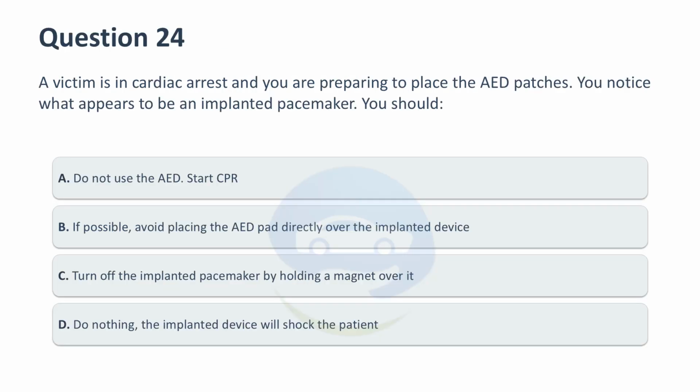A victim is in cardiac arrest and you are preparing to place the AED patches. You notice what appears to be an implanted pacemaker. You should: A. Do not use the AED. Start CPR. B. If possible, avoid placing the AED pad directly over the implanted device. C. Turn off the implanted pacemaker by holding a magnet over it. D. Do nothing, the implanted device will shock the patient.